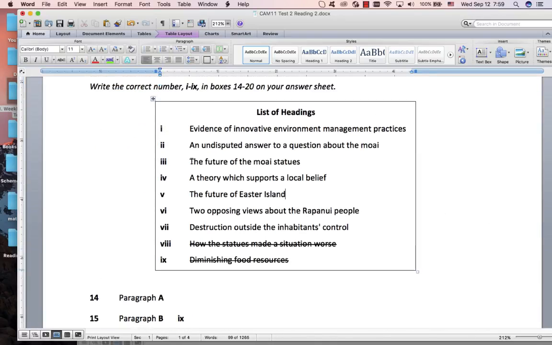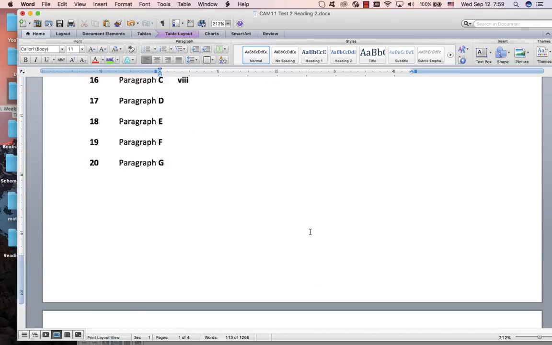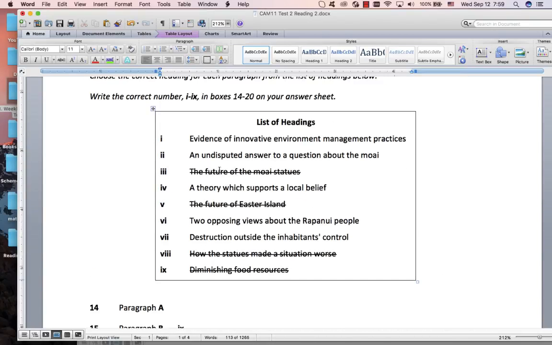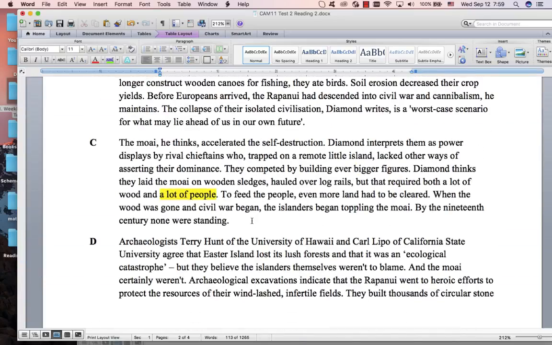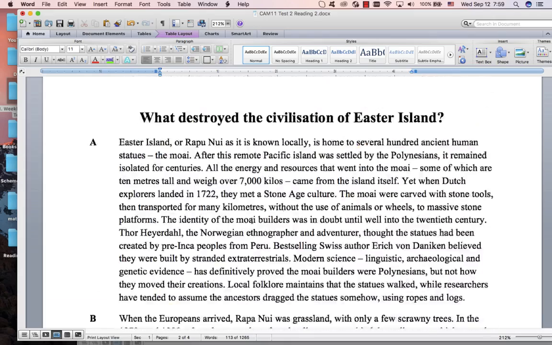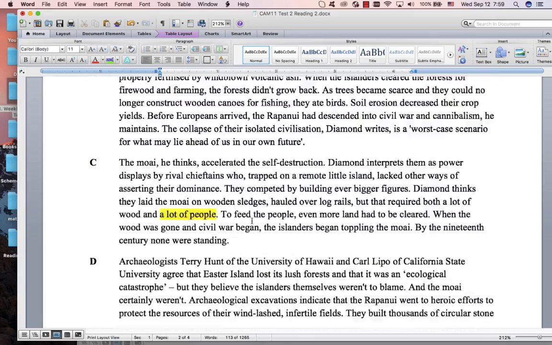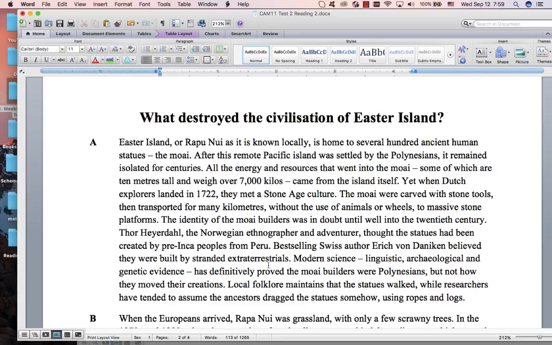So I would be tempted to delete these two, because it's quite clear that they're not talking about the future. Anyway, that doesn't usually happen. That was just maybe a little bit of luck. They gave you two easy false ones. Sometimes those false ones are quite difficult. So we've got four paragraphs left. Might as well just start at the beginning with this big one.